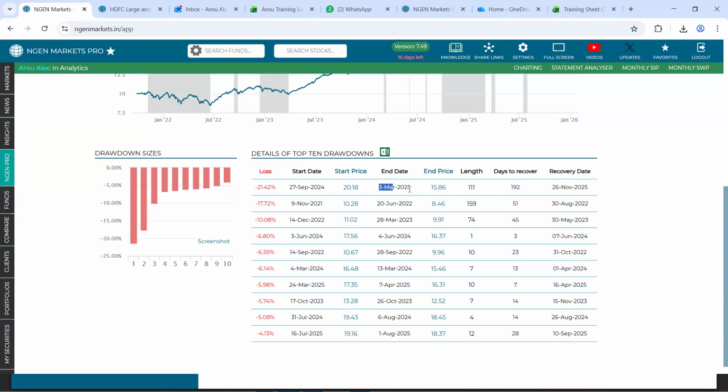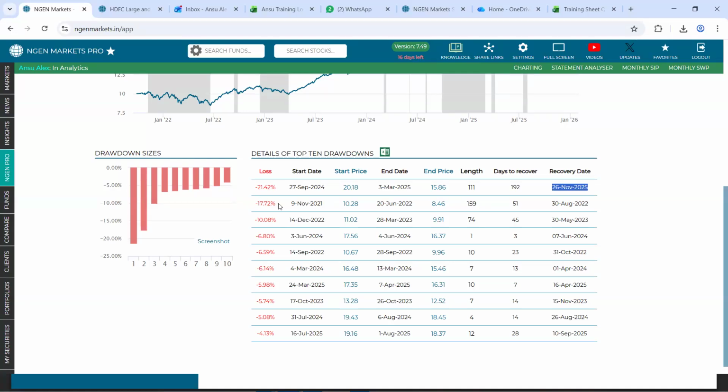And post our end date of March 2025, it took a total of 192 days for this fund to recover. That is, 192 days to cross our start NAV. Only then could we say that a loss of 21% has been completely recovered. And the recovery happened on 26th November 2025. In a similar way, you can understand the losses for all the other situations.